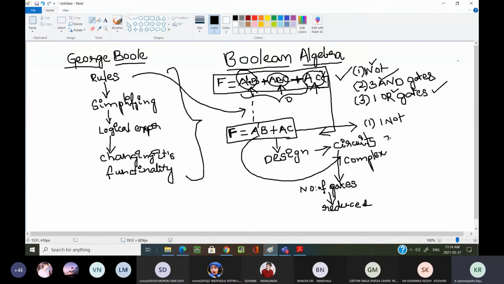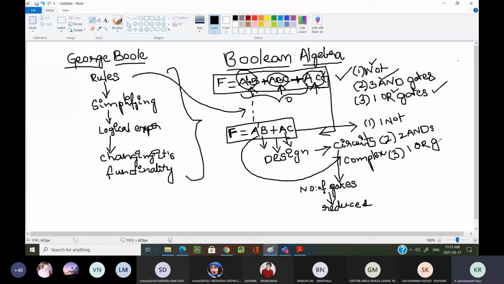And how many AND gates are required? Two AND gates are required. Why? Because here, if you see, three product terms were there, but here only two product terms are there. Here is one product term, here is the second product term. That is the reason two AND gates are required. Third, we need one OR gate to combine those product terms. Now, how many gates have we reduced? Only one gate we have reduced.